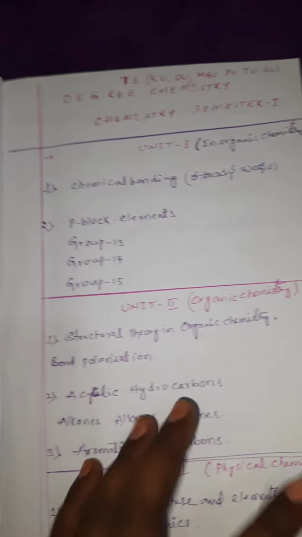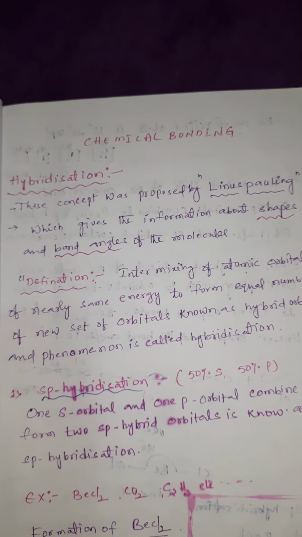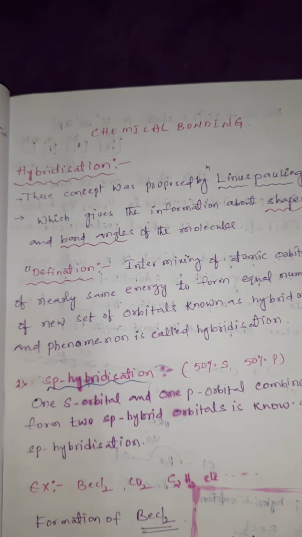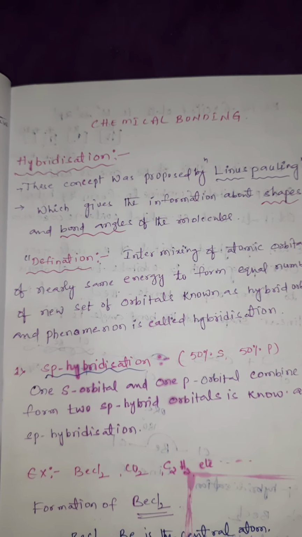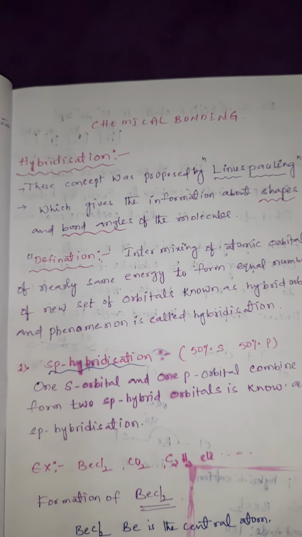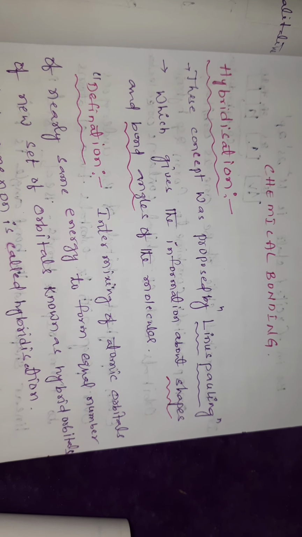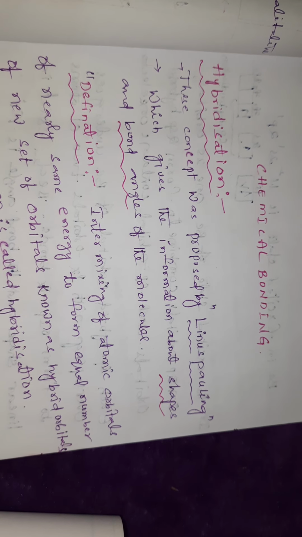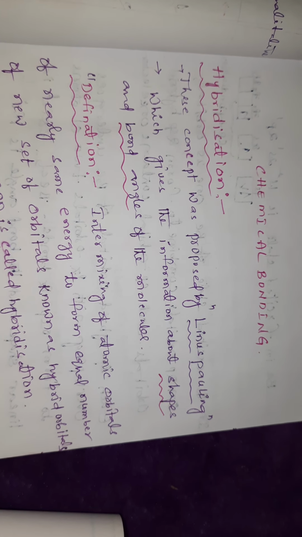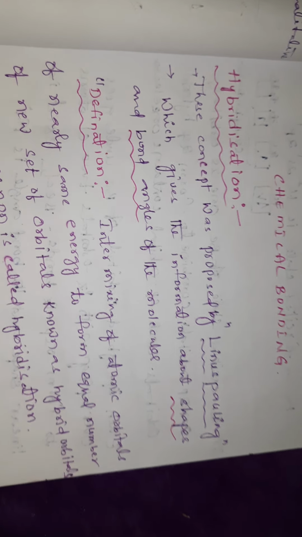Now we are going to see the chemical bonding. Here in the chapter I am going to discuss only the very important questions. In the chapter, one important question is there, that is the hybridization concept. What is hybridization? So let us take this one. Hybridization. This concept was proposed by Linus Pauling, which gives information about the shapes and bond angles of the molecules.